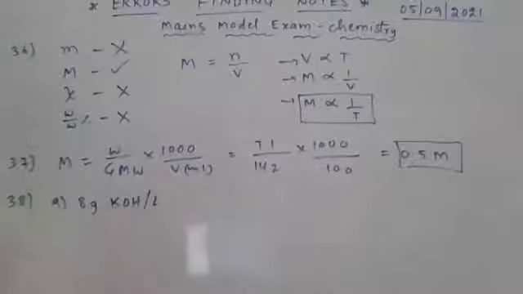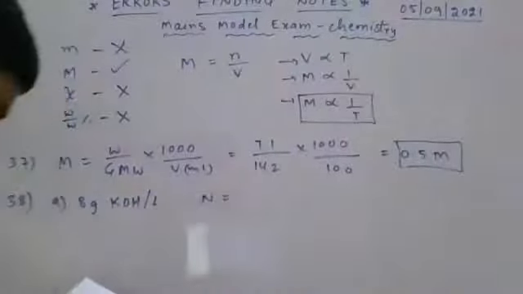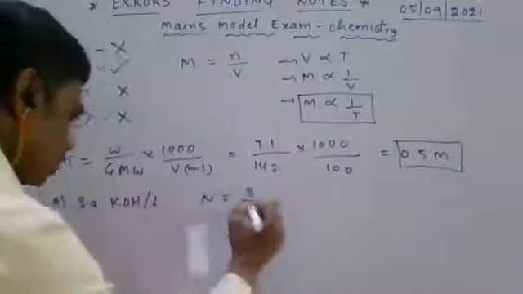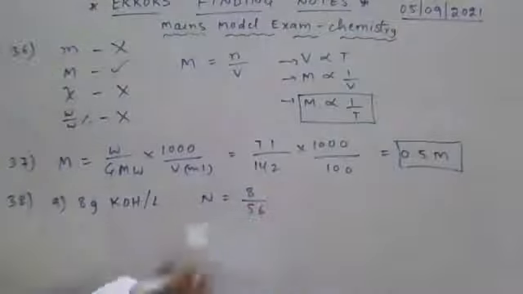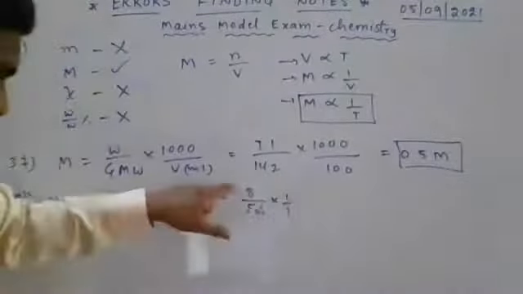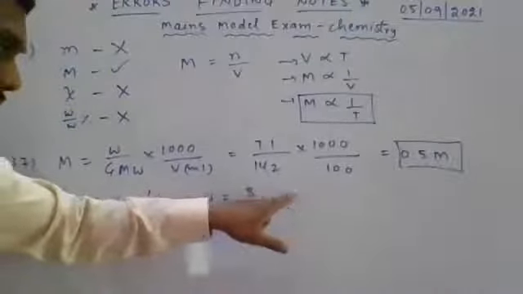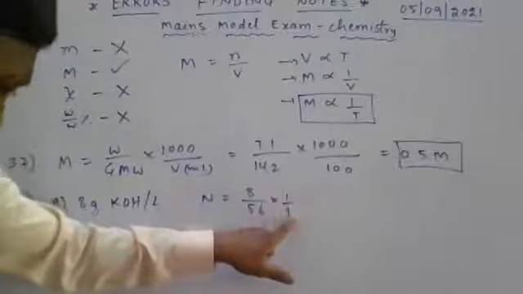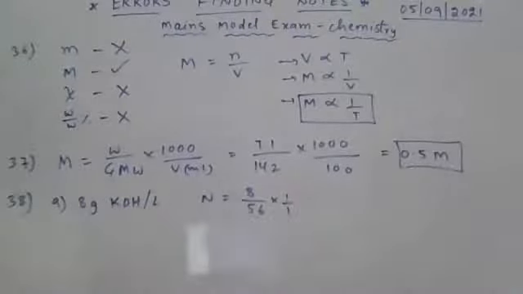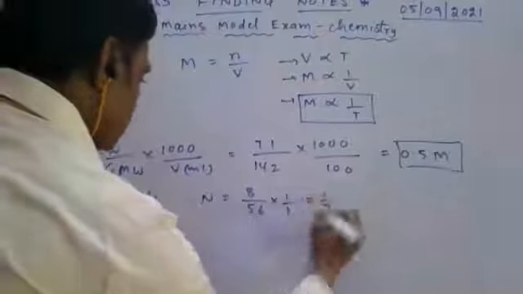If you identify normality here, 8 grams of KOH, molecular mass 56, into 1, weight by gram molecular weight into 1 by V in liters. Here per liter, 1 liter is given. This is 1 by 7.